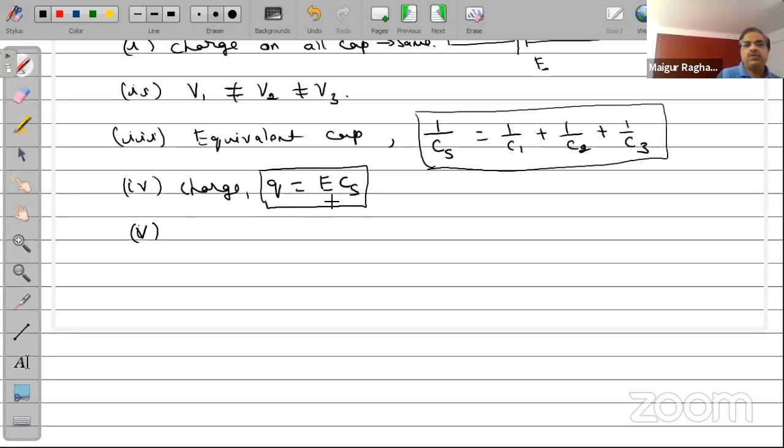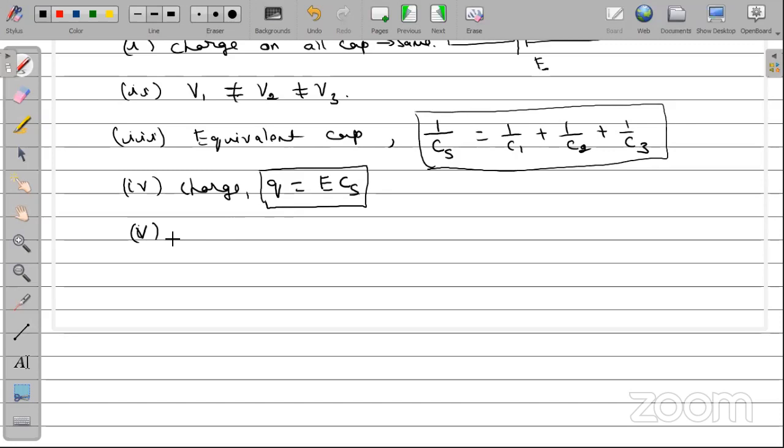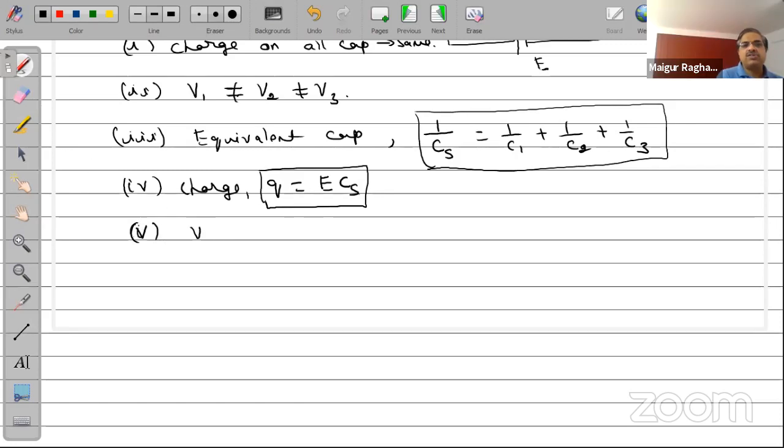E into CS rather. Now the other question generally asked is, what is the voltage drop across each capacitor? All the formulas, in fact, I'm giving you here.